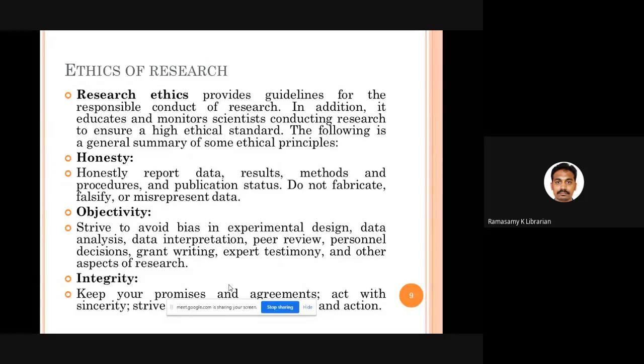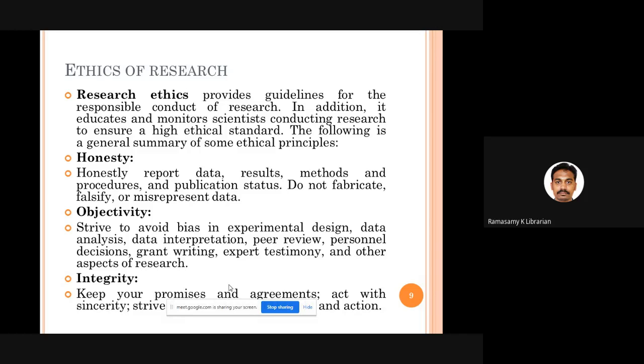Honesty. You should be very honest in reporting the data, in reporting the results, in reporting the methods and procedures you followed for your research work. What is the publication status of your research work? And you are not supposed to fabricate, falsify, or misinterpret data. That is not to be done by you.